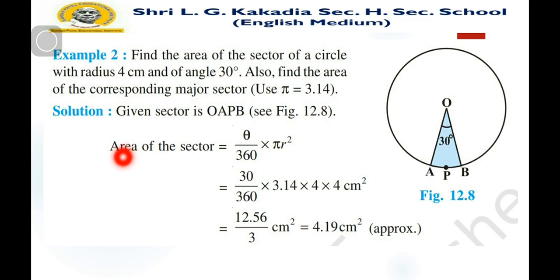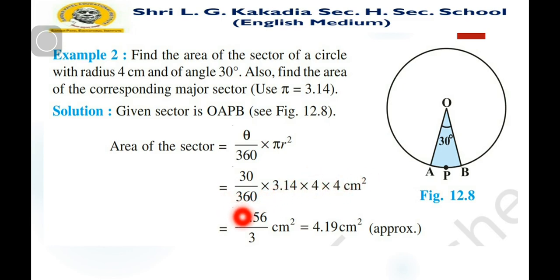The simple formula that we know, the given sector is OAPB. So the area of this sector is equal to theta by 360 into pi r square. Here theta is 30, pi is 3.14 and r square, that is radius square, 4 into 4.